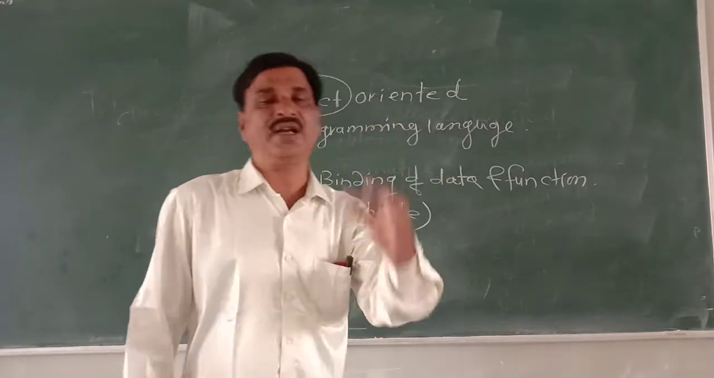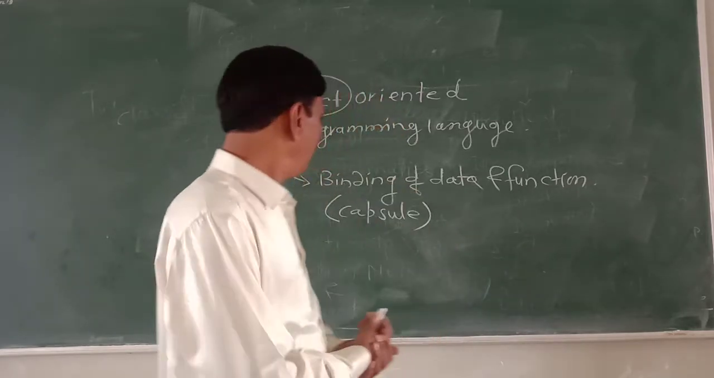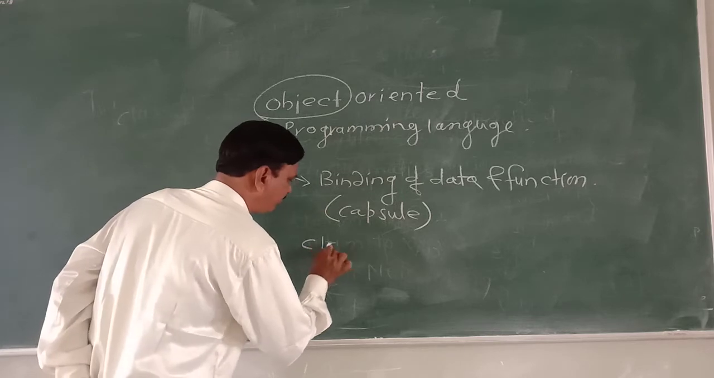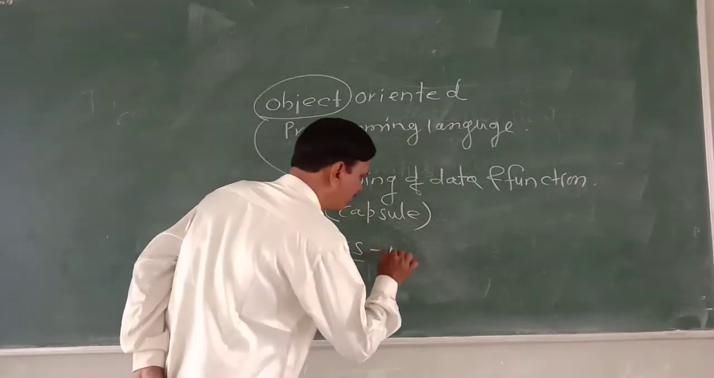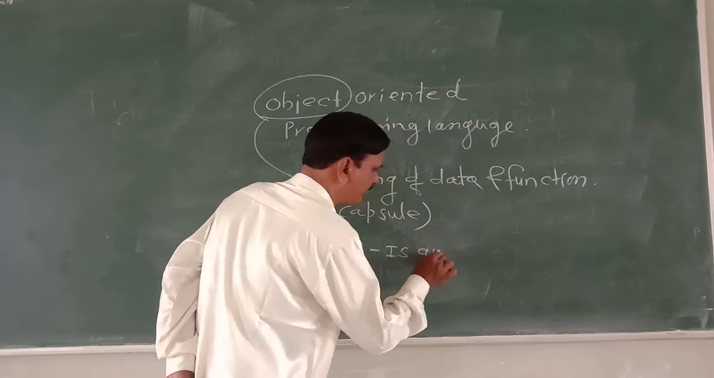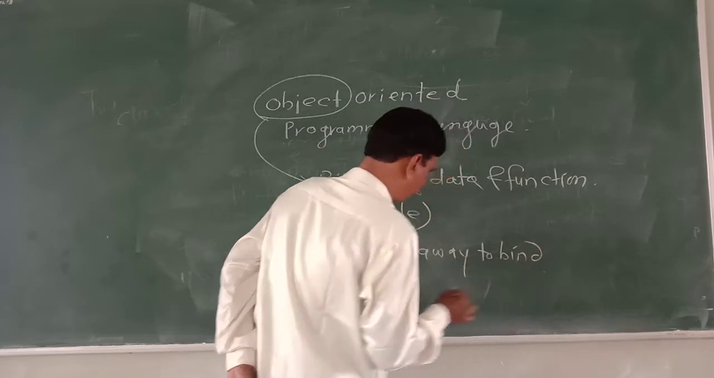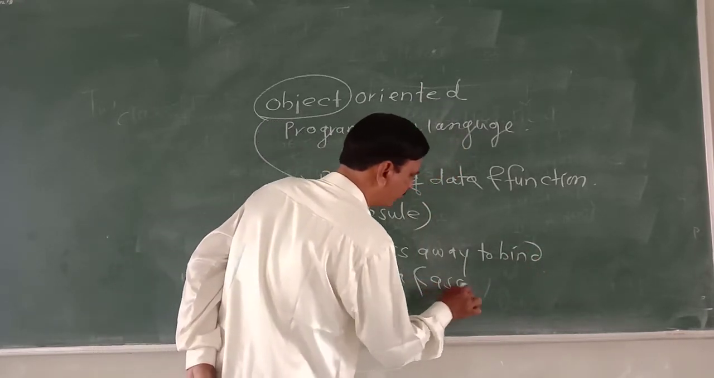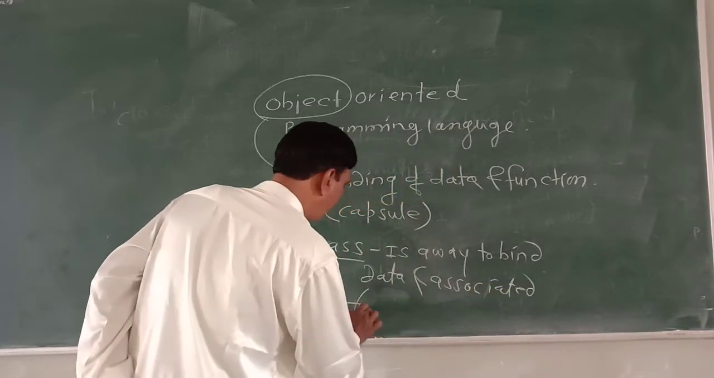But how to create that capsule? How to bind the data and function? For that, there is a class. So class is a way to bind data and associated functions together.